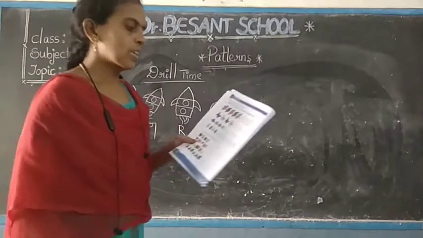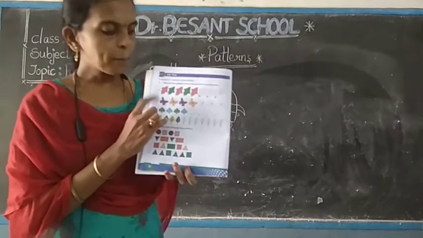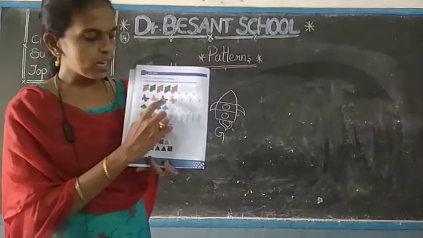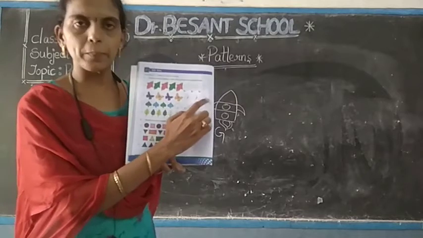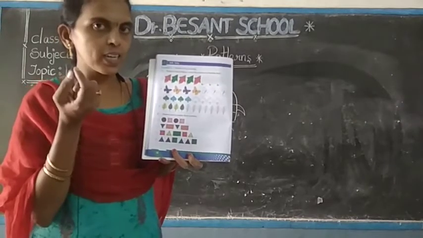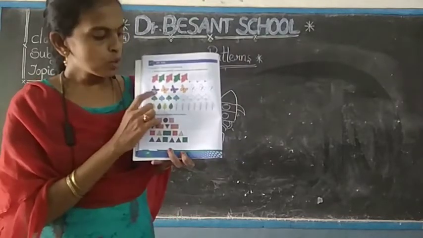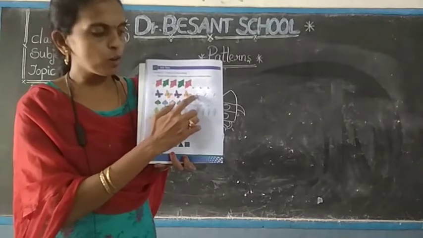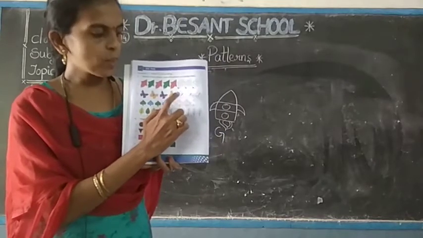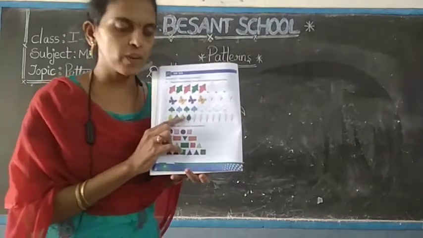Next one. See the next shapes, butterflies given here, purple and yellow color. So see here, purple, yellow, purple, yellow, purple. So you have to color with the basic colors. What are the basic colors here? Purple and yellow. So follow this like this. So purple, yellow, you have to color the last three with the purple, yellow and purple. Okay children, you have to do afterwards.